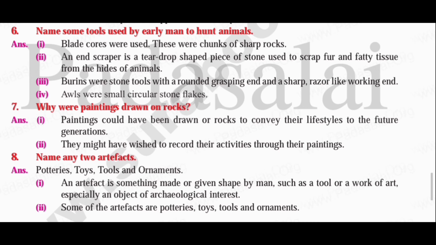The third point is, burins were stone tools with a rounded grasping end and a sharp razor-like working end. The fourth point is, elves were small circular stone flakes.